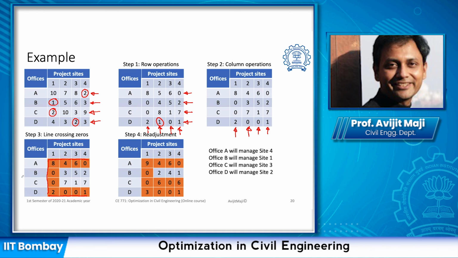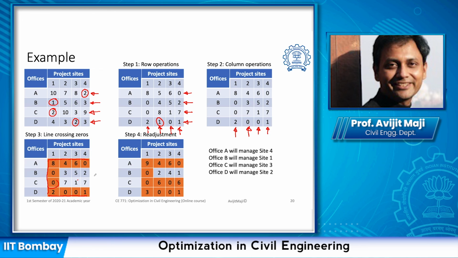Let us interpret if we are trying to achieve the solution. So office A can take care of site 4, office B can take care of site 1. If it does, then what is going to happen with office C? It doesn't have any other site, the only option is this site. Or if we say office C takes care of this particular site, then office B does not have which site to take care of. So one of the sites is going to be missed out. Whereas office D has 2 sites, so one of the sites it can choose randomly. So we are not reaching the solution.